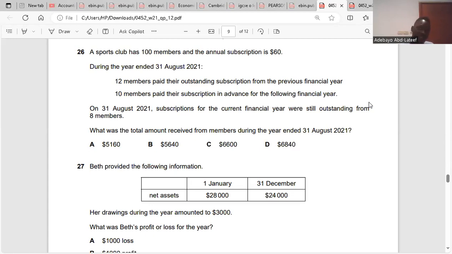Some are prepaid. But the question is saying total amount received from members during the year. 92 members paid, yes or no? Yes, 92 members paid. That is 60 multiplied by 92. 12 members paid their outstanding from the last year, which was accrued. It's part of what they paid this year. It is 60 multiplied by 12. Then 10 members paid for prepaid, which is 60 multiplied by 10. So that's 5,520 plus 720 plus 600. That's 6,840. Is it clear now? Yes. So the answer is D.